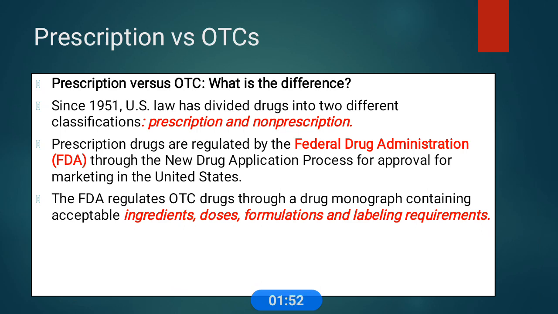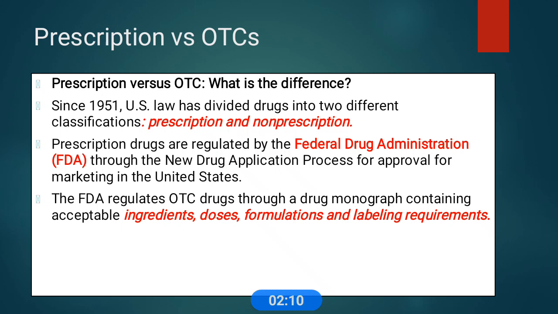Since 1951, US laws divided drugs into two different classes, prescription and non-prescription drugs. Prescription drugs are regulated by the FDA through the new drug application process for approval for marketing in the United States.